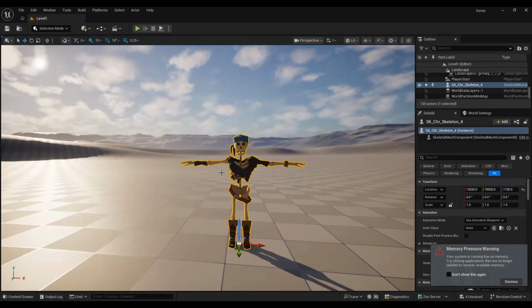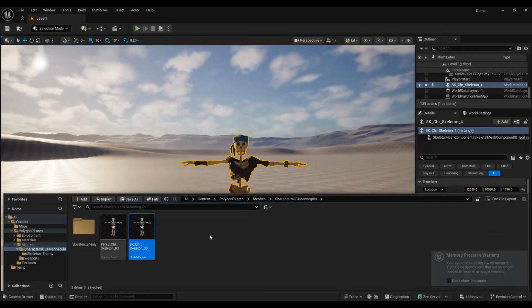So what we'll be doing is, you need to put in the sequencer. You can go to the content drawer and right click, and then you can open the sequencer.